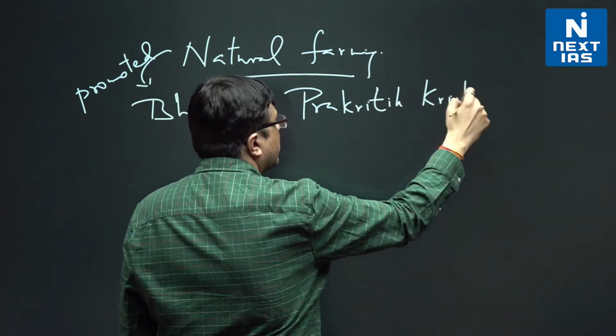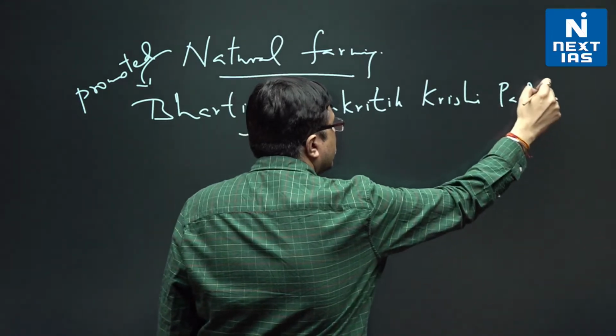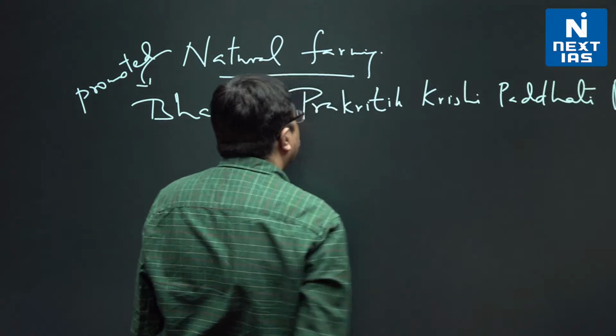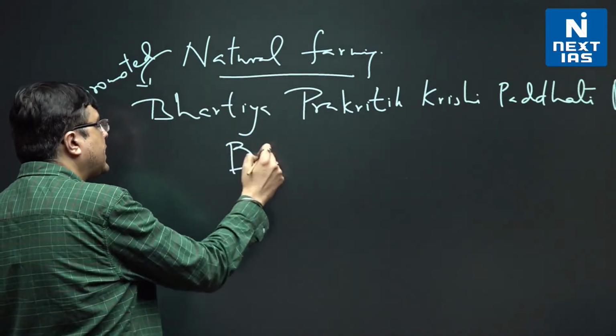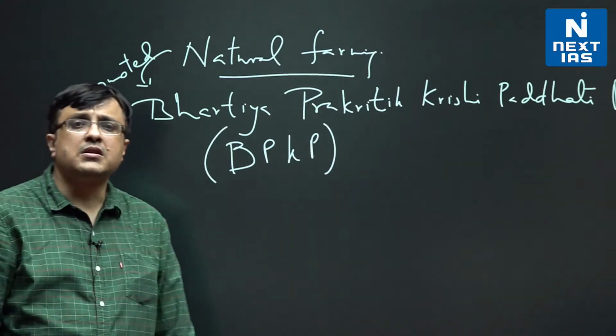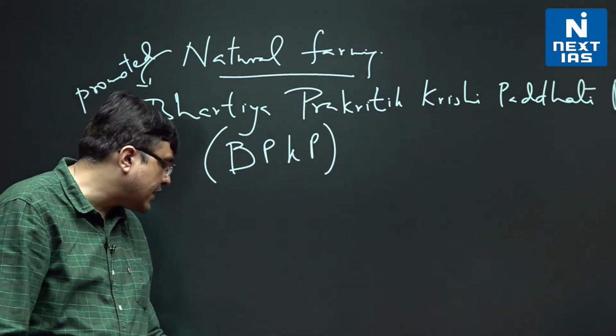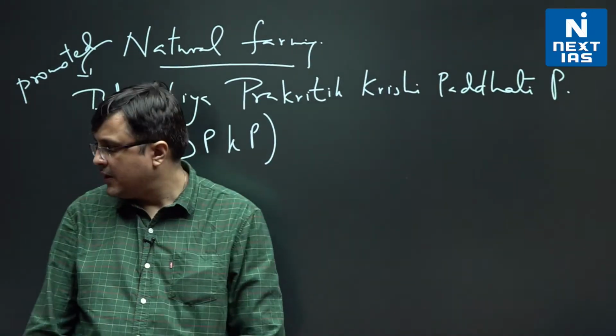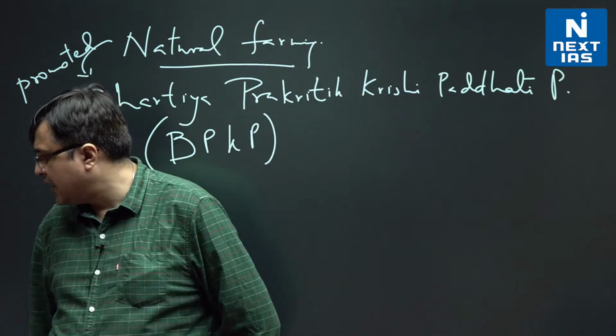Bharatiya Prakritik Krishi Paddhati program. They call it BPKP, and they say that this BPKP is to promote natural methods or techniques of agricultural production so that we can make sure that there is good enough production in India.